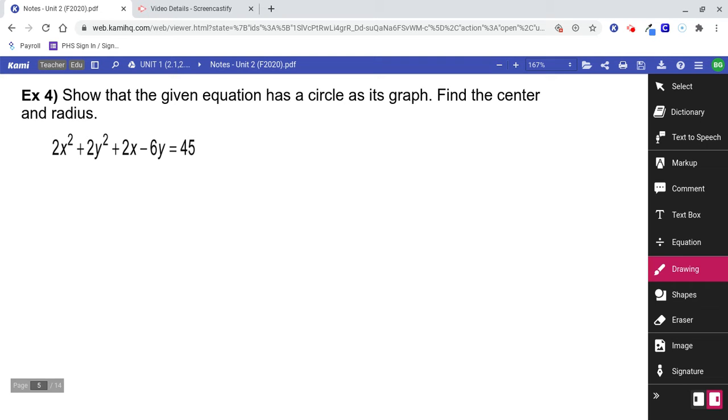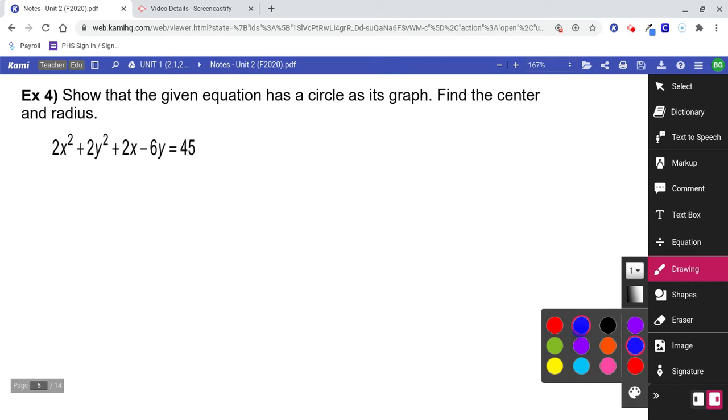Show that the given equation has a circle as its graph. Find the center and the radius. So again, we're given an equation in general form, basically, and we want to change it to center radius form. But the problem is that 2x squared is throwing things off, okay? So that makes it a little bit more challenging, I think.